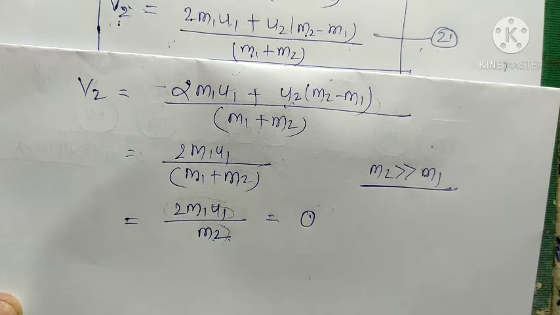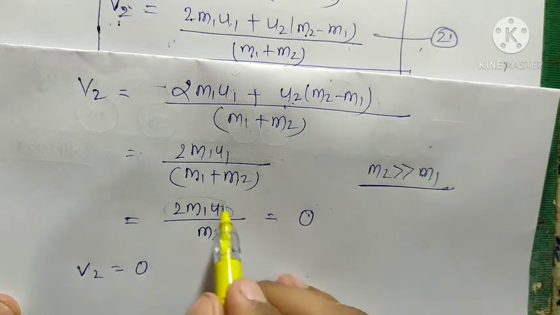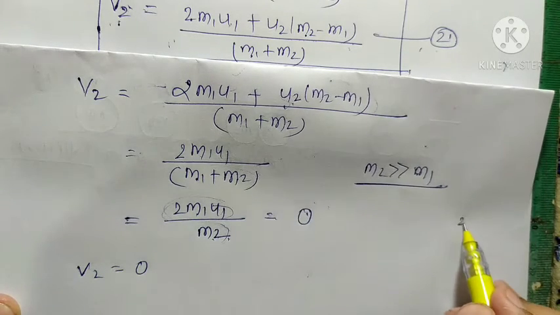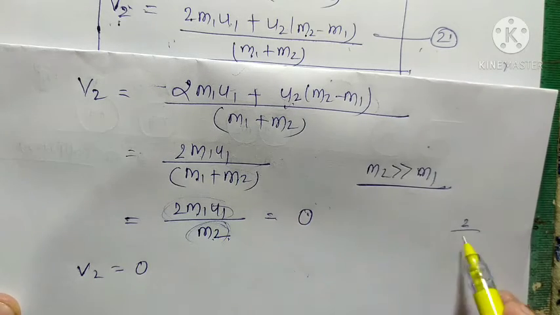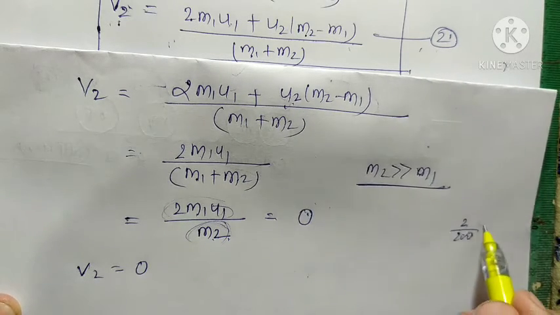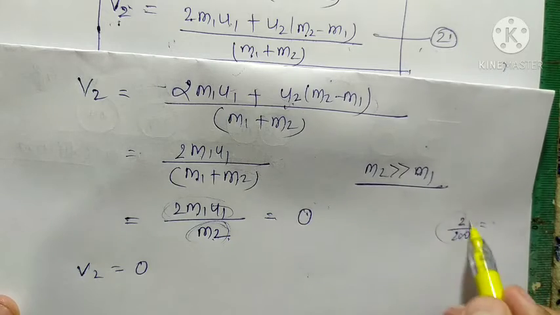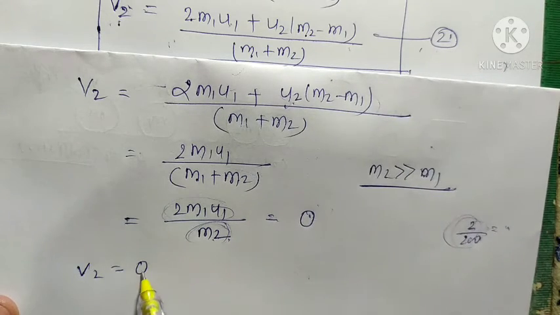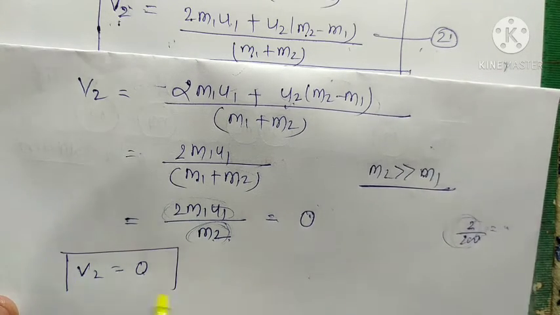So v2 is equal to 0 here. If we compare this value of 2m1u1 with this very large value, whether it is 200 or 300, it is nearly 0, so we directly put 0 here. So v2 is equal to 0.